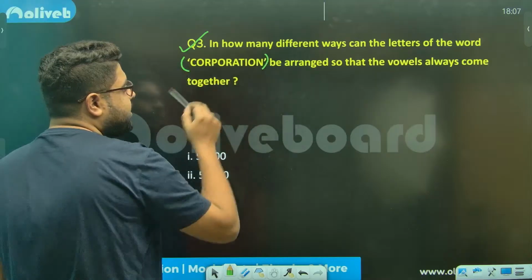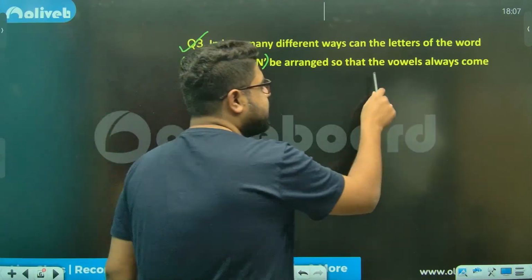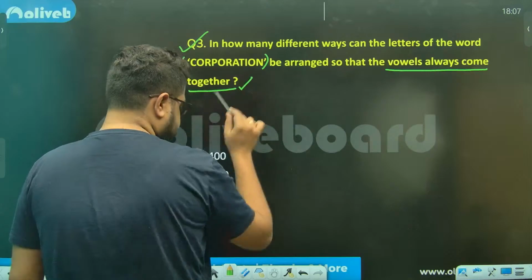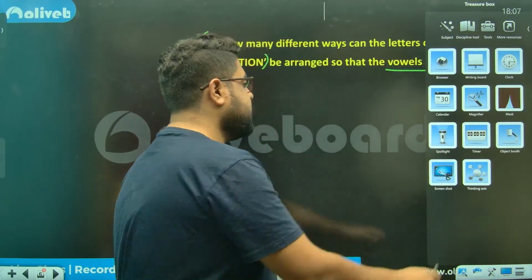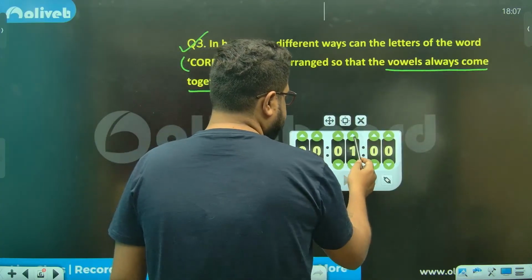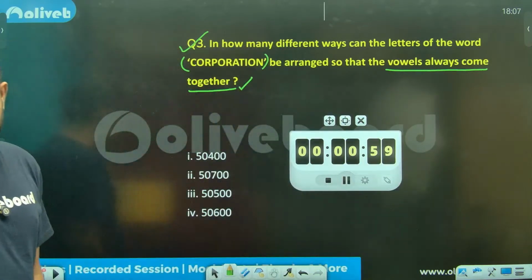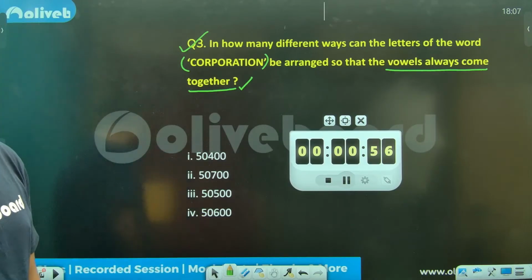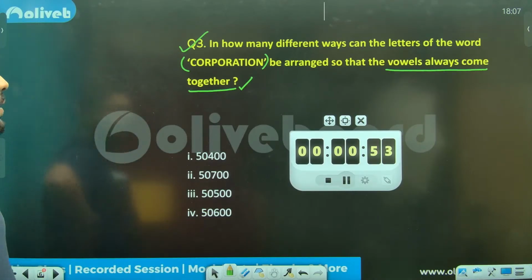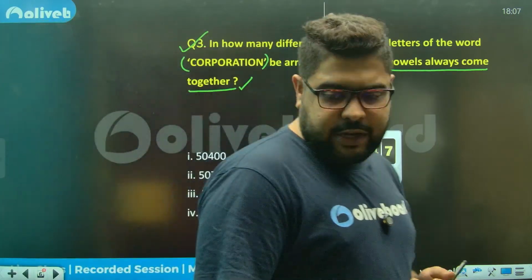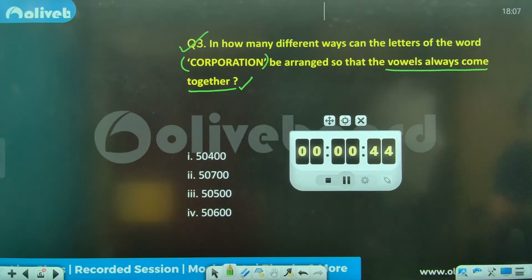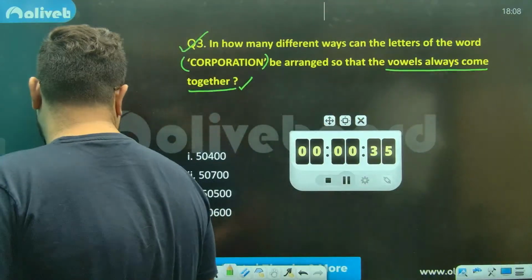Corporation. Sir, again, vowels always come together. Right? How to do this? Again, a minute's time. Tell me very quickly. Corporation, sir. How can we do this? Vowels must be coming together. How can we think about this or deal with this? Anyone?